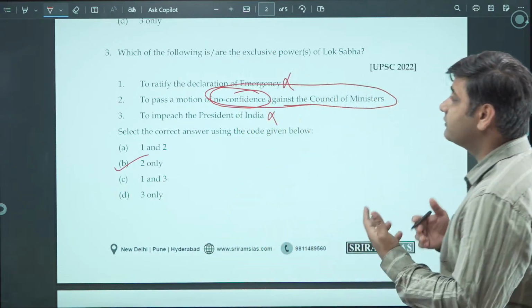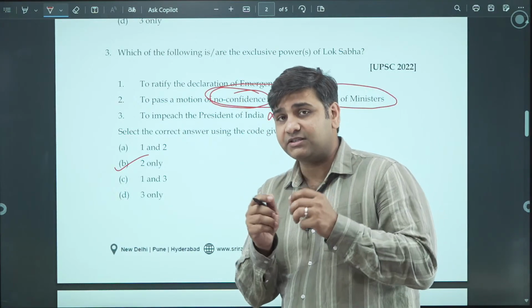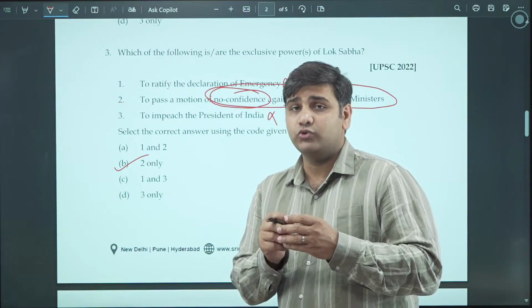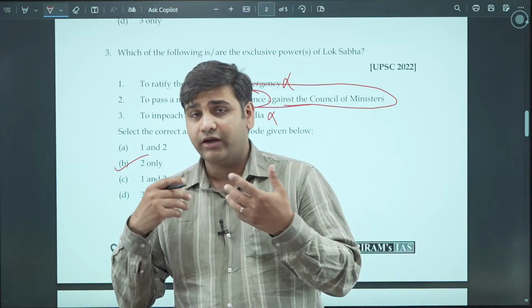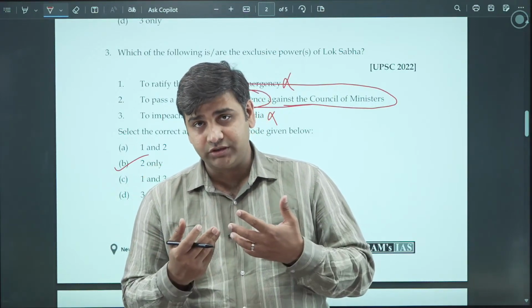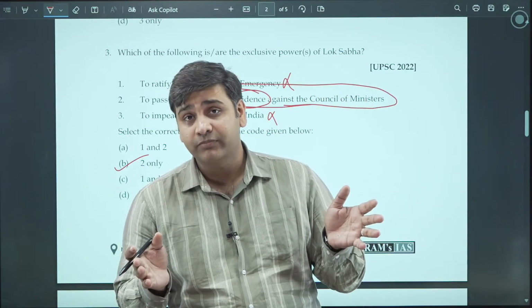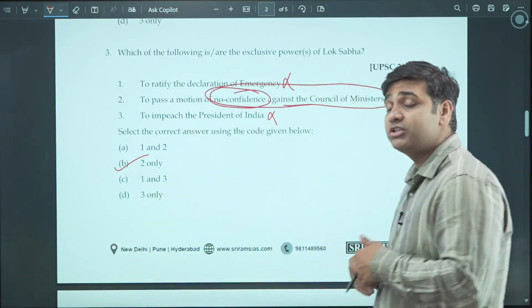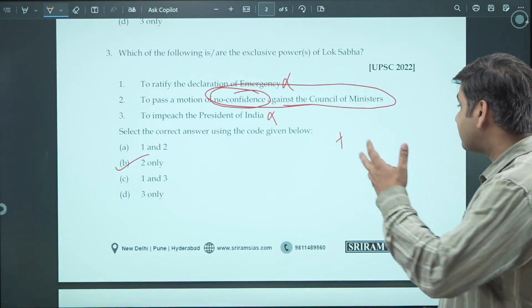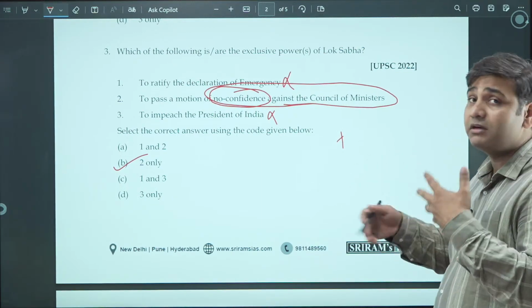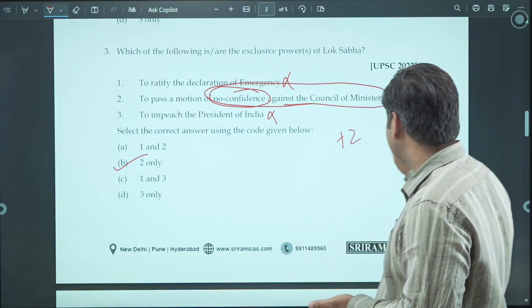I hope you are getting what kind of questions UPSC is asking. Until and unless your concepts are cleared, it will be difficult for you to answer. But once your concepts are cleared, you have read about it, you have practiced enough number of questions, and at the same time, you have revised and consolidated whatever you have read, then these kinds of questions become very easy. You can easily get +2 marks. If these kinds of questions go wrong, then it becomes difficult for us because of the negative marking scheme in the UPSC examination.